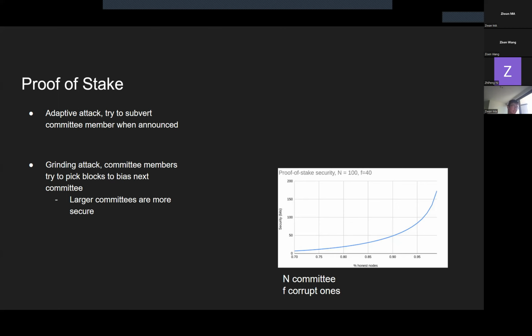Another attack is called the grinding attack, where the attacker tries to influence the future committees. That is, there are several corrupt nodes in the network, and they can try to pick blocks to bias the next committee. But since the size of the committee grows, the grinding attack can usually be addressed.